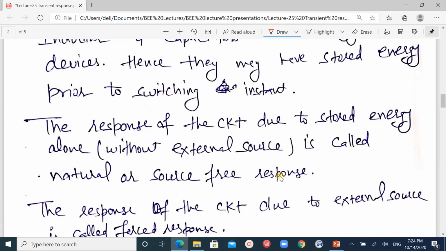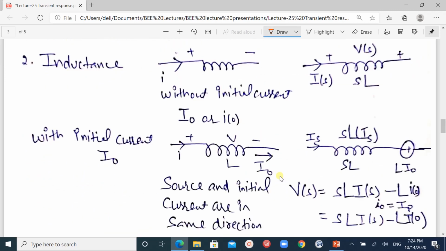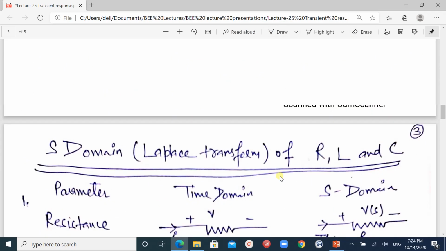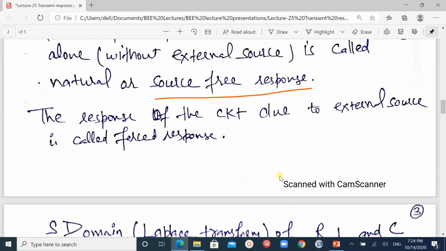The one is source free response and the another one is the forced response.